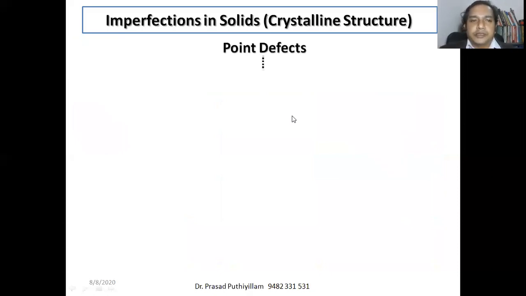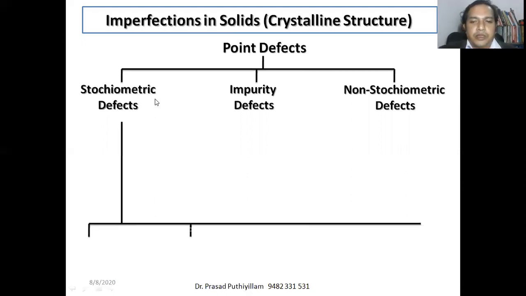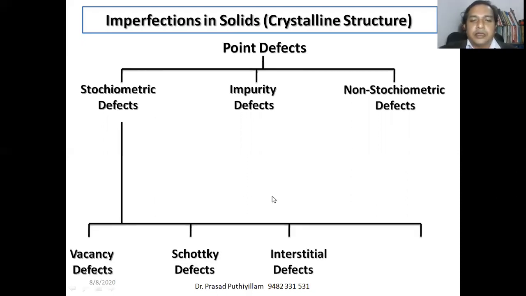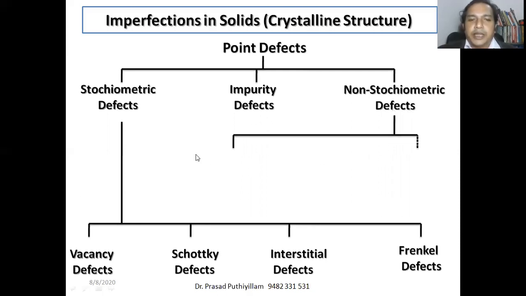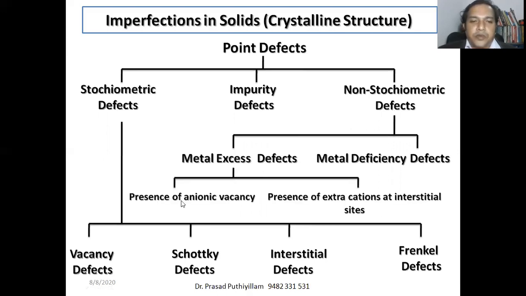Now, point defects we discussed can be classified as stoichiometric defect, impurity defect, and non-stoichiometric defect. Stoichiometric defects can be further classified into vacancy defect, interstitial defect, Schottky defect, and Frenkel defect. Impurity defects are not further classified. Non-stoichiometric defects are classified as metal excess defect and metal deficiency defect. Metal excess defects are of two types: presence of anionic vacancy, or presence of extra cations at interstitial sites.